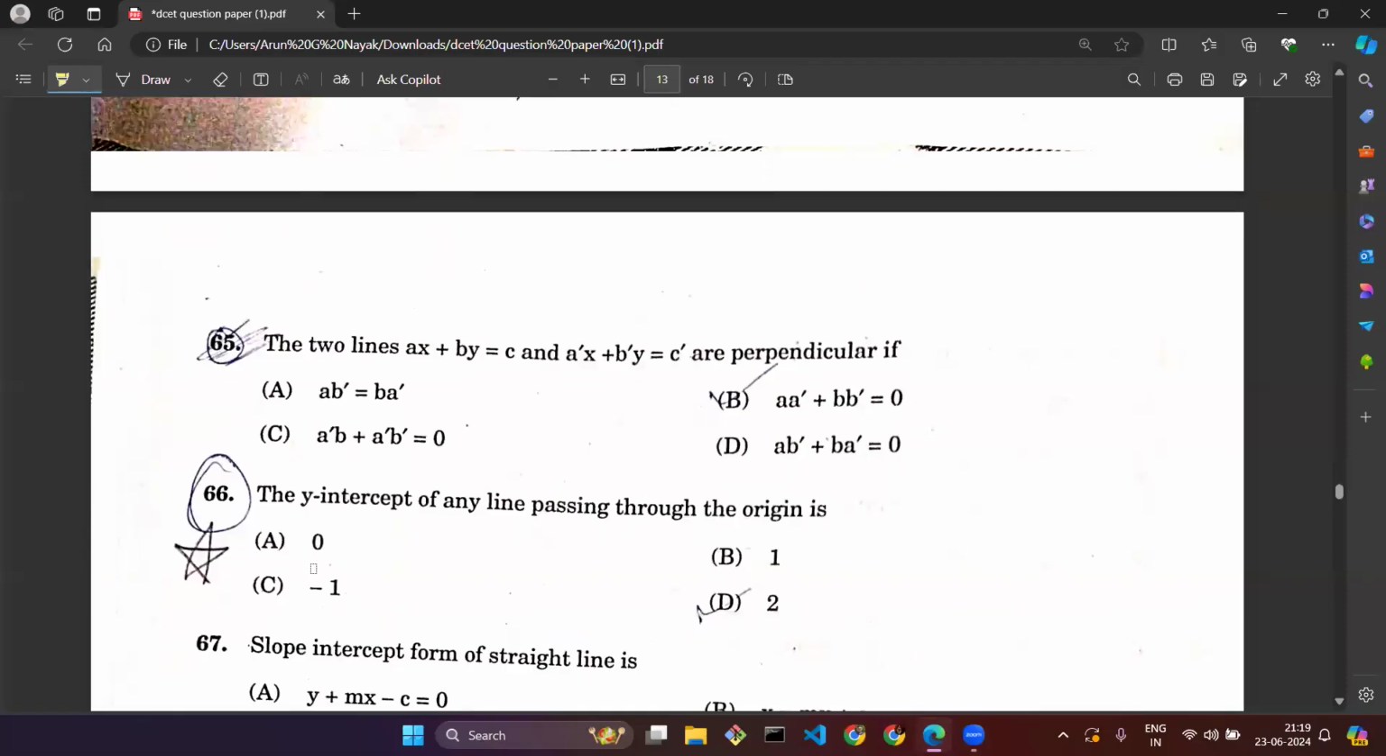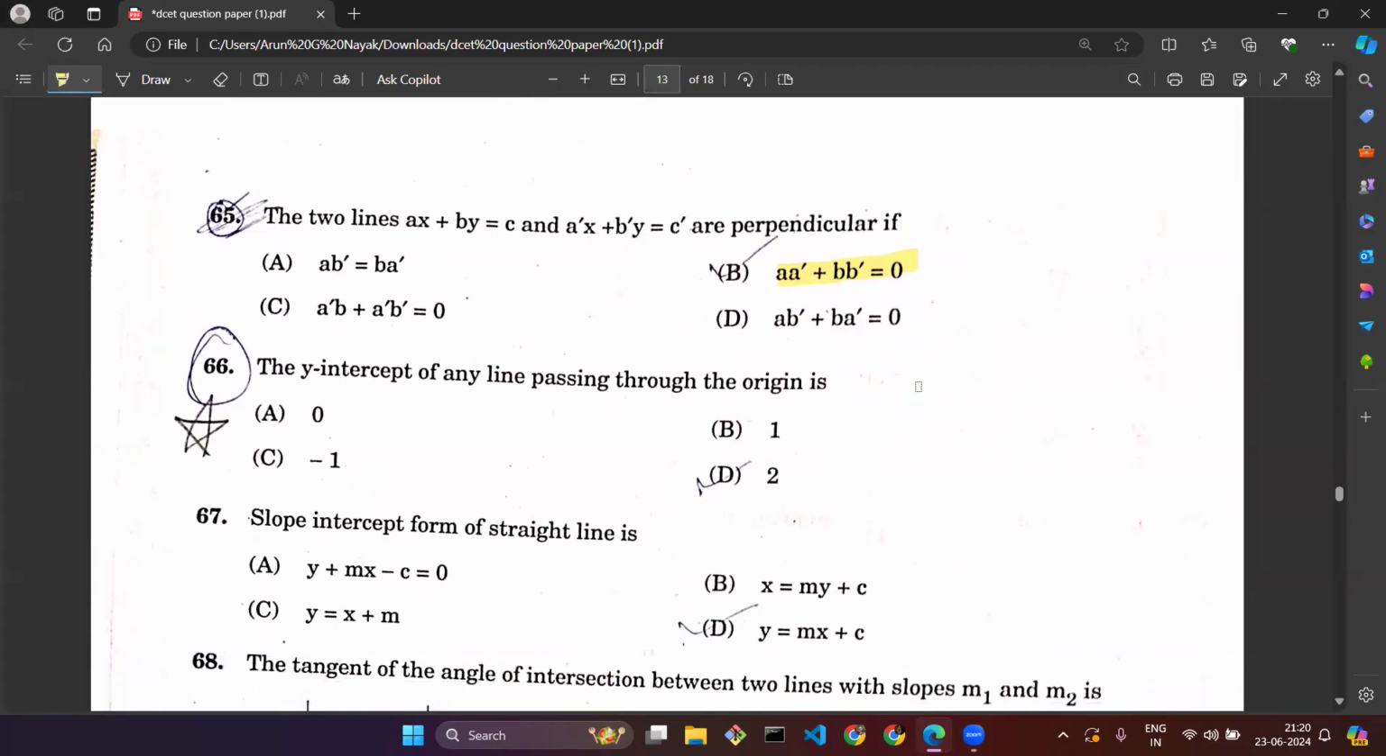Question number 65. The two lines ax plus by equal to c and a dash x plus b dash y equal to c dash are perpendicular when, means what is the condition for these two lines to become perpendicular? Whenever the respective multiplication of the coordinates a dash, b dash, and the sum of the x component and y component is equal to 0, at that time we can say that two lines are perpendicular.